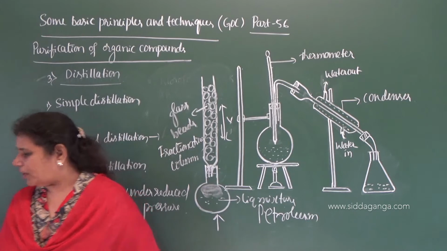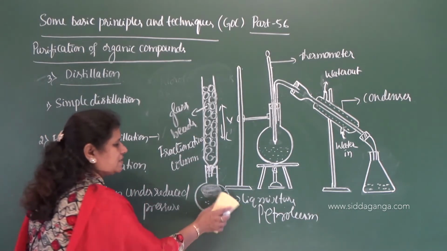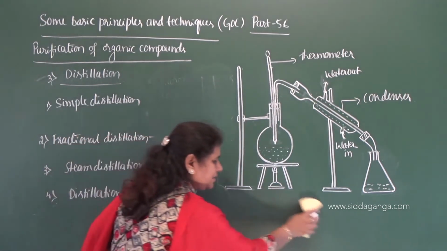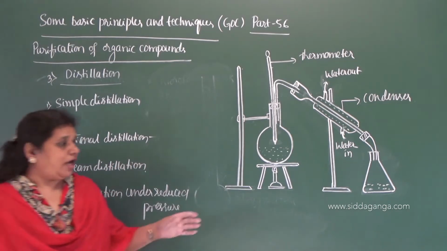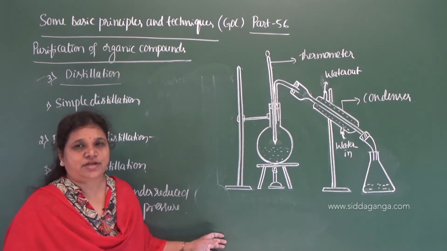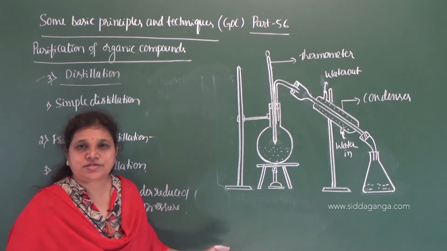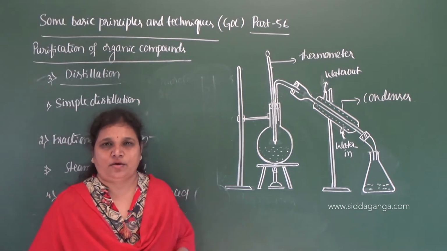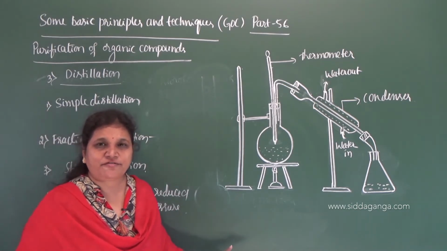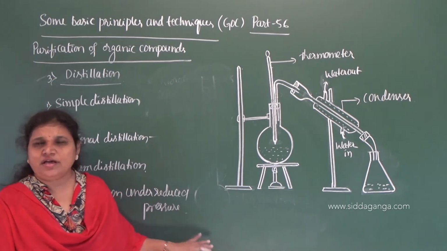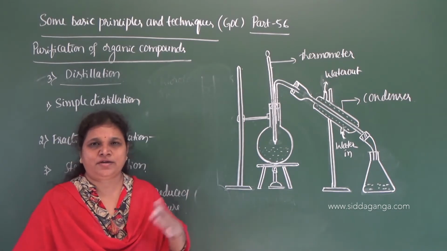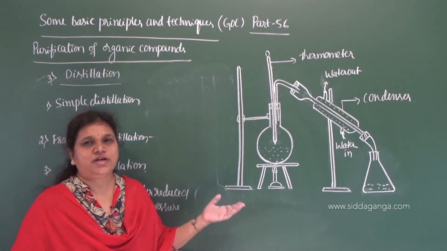Okay, now let us move on to the next one, called steam distillation. We can use fractional distillation for separating useful fractions of not only petroleum, but also coal tar. Coal tar distillation can be done by fractional distillation. Coal tar contains benzene and toluene, so we need to separate benzene from toluene by fractional distillation. The reason is that there is a very small difference in the boiling points of benzene and toluene, therefore we need to go for fractional distillation.